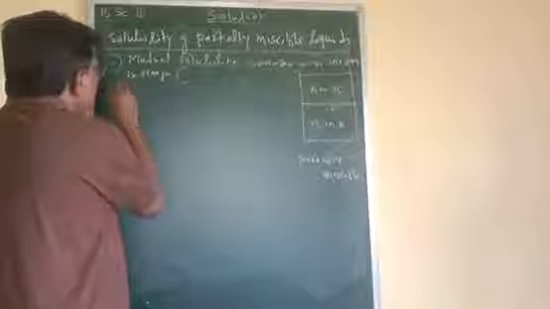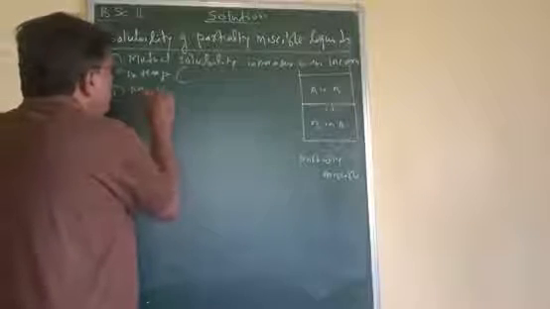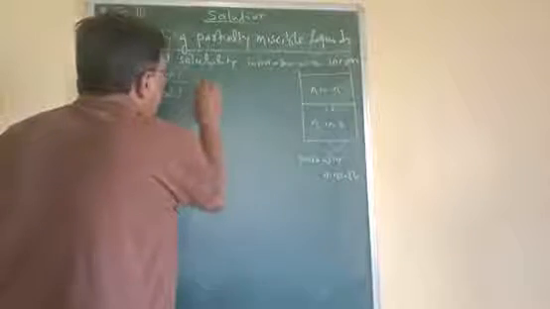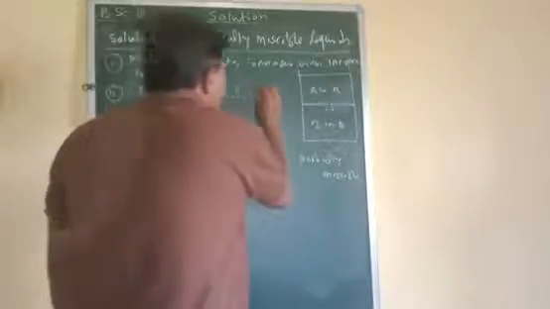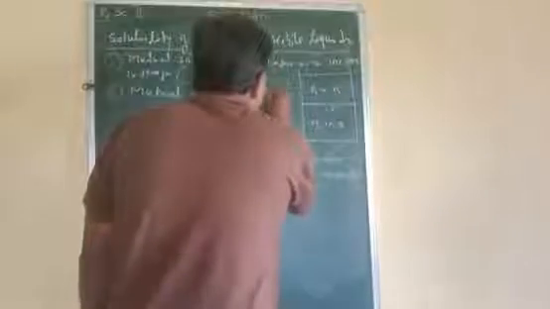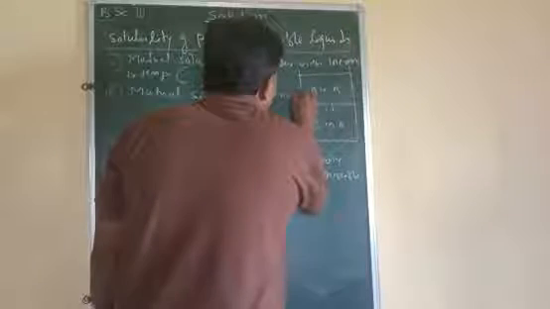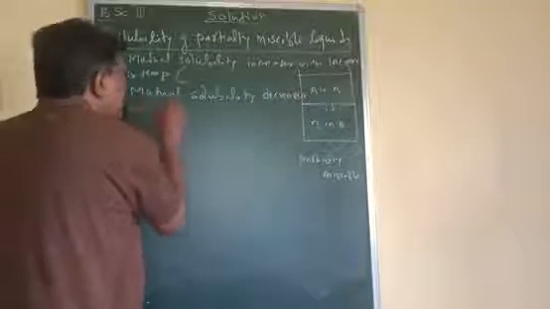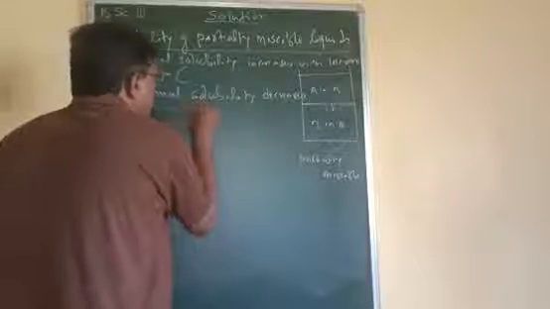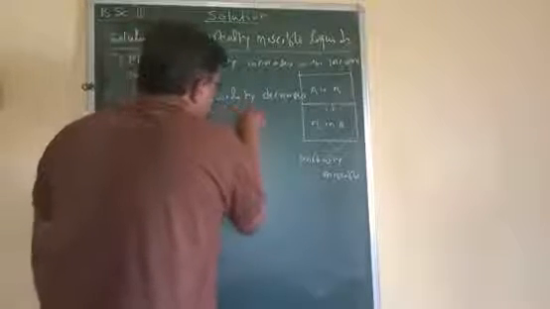Second, the mutual solubility decreases with increase in temperature.